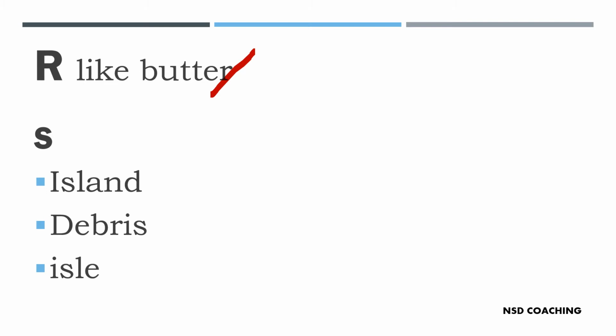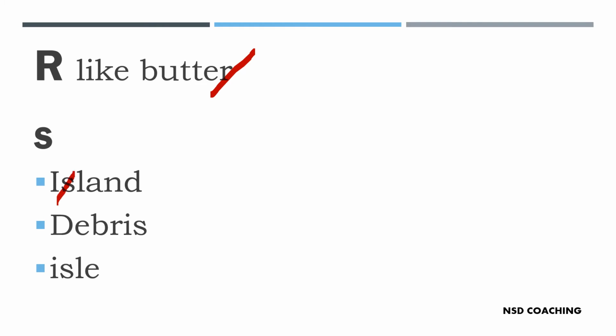S can also be silent. I know you already struggled with this from your childhood, when this type of word came, your parents and teachers said, no, don't pronounce it, it is a silent S. Now, what is the word here? Island.